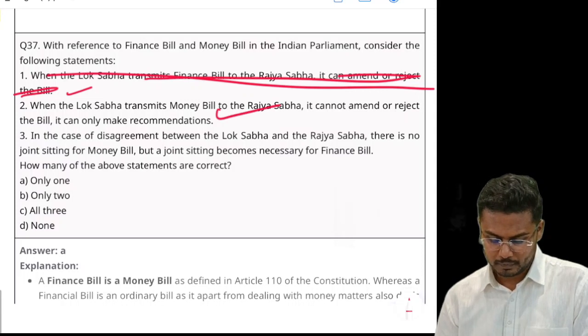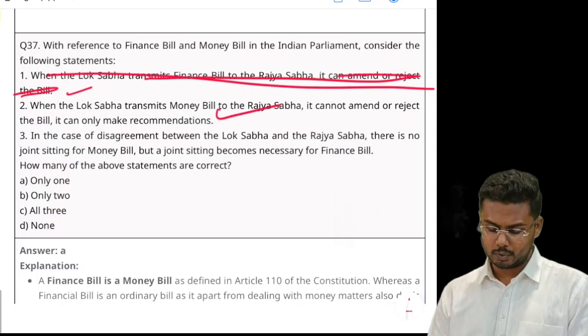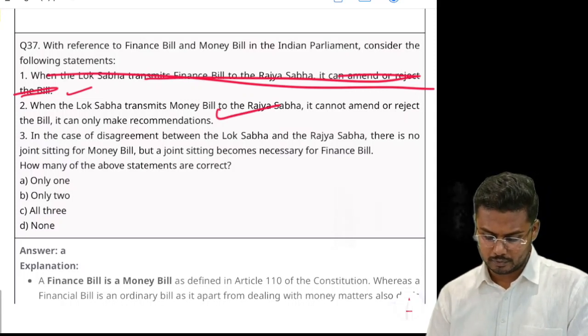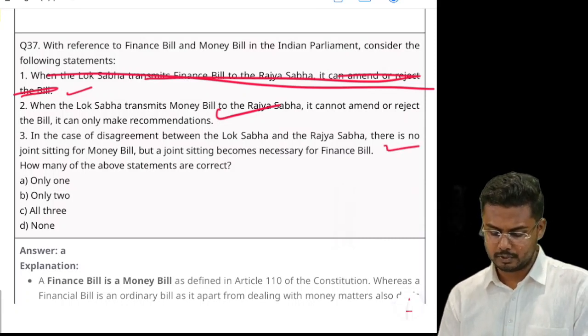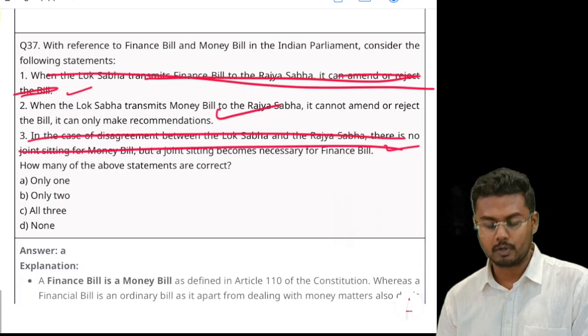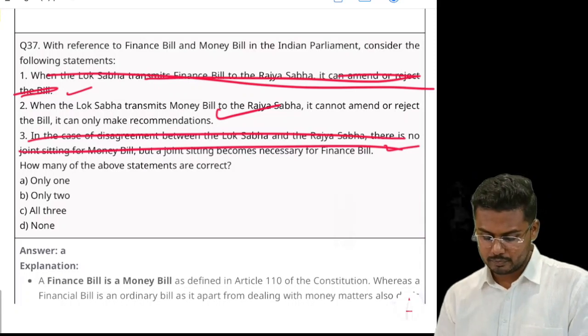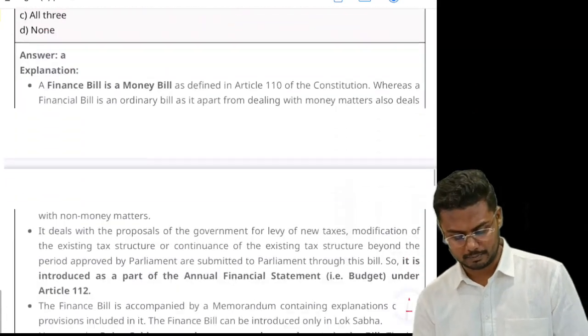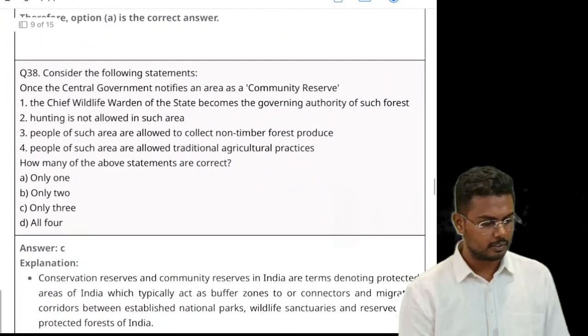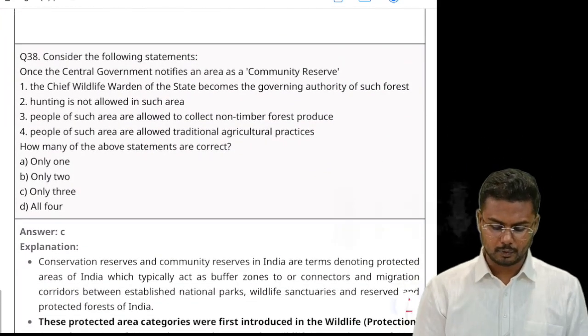This is correct. In case of disagreement between the Lok Sabha and Rajya Sabha, there is no joint sitting for money bill, but a joint sitting becomes necessary for finance bill. This is also absolutely a wrong statement. There is no provision for a joint sitting. So you're left with only one option, that is only one is correct. Question number 38. Consider the following statements.